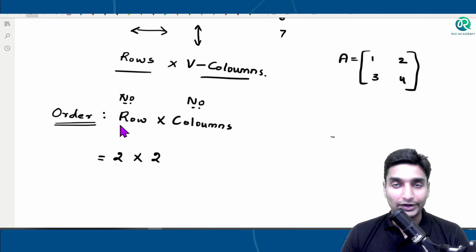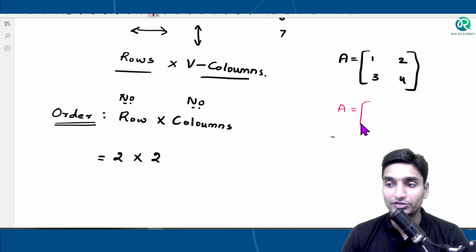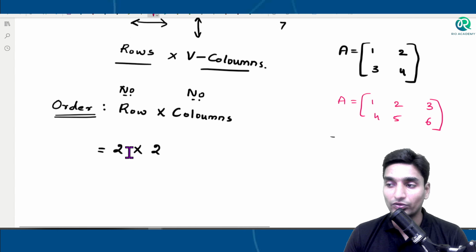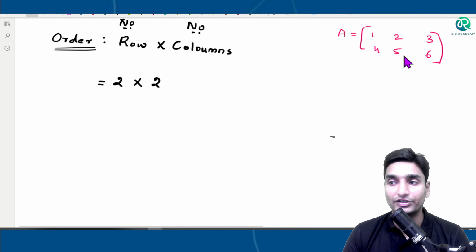If I write as per my wish, if I take the number of columns first, I'll take one more matrix here: 1, 2, 3, 4, 5 and 6. In this case there are 3 columns, 3 vertical arrangements, 1, 2 and 3.